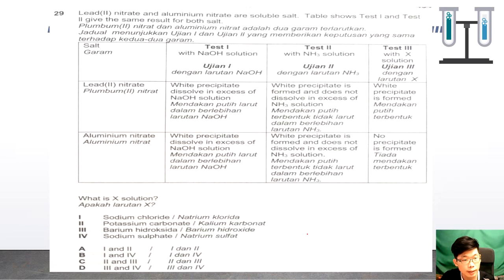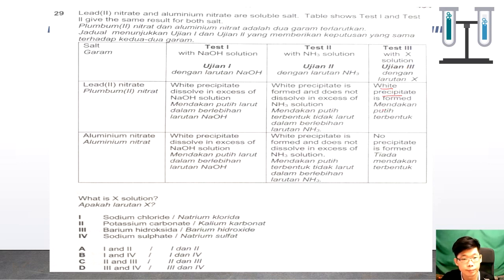29. Lead-2 nitrate and aluminium nitrate are soluble salts. The table shows test 1, test 2 and test 3. For lead-2 nitrate, test 1 gives a white precipitate. Test 2 with ammonia also gives a white precipitate. Test 3 forms a white precipitate.